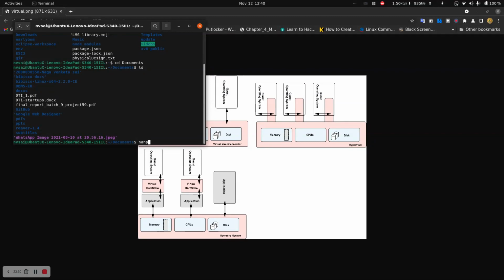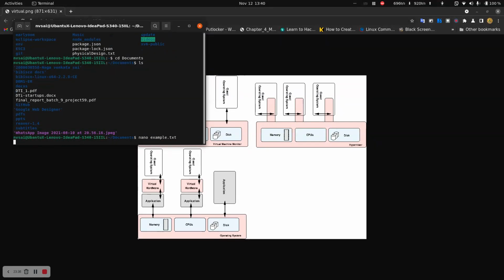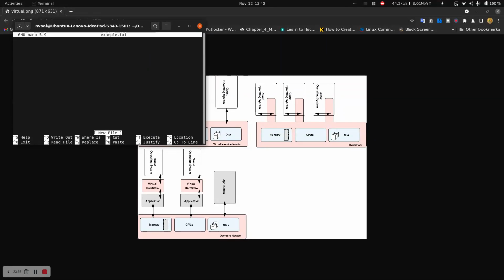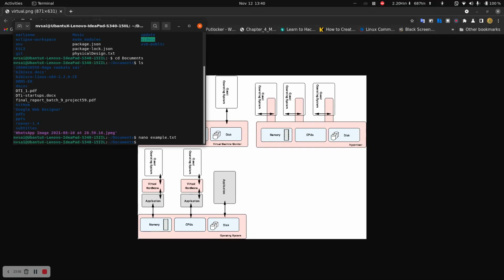I use the nano editor. So nano example.txt. With the nano editor, we can just simply type anything and save it. Hello world. I am a text file. Okay. To save this, we have to type Control X and then Y and then enter.